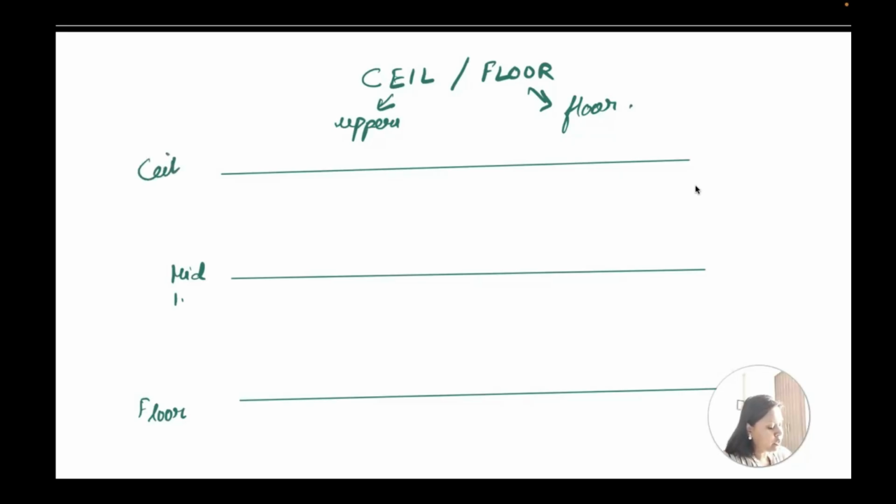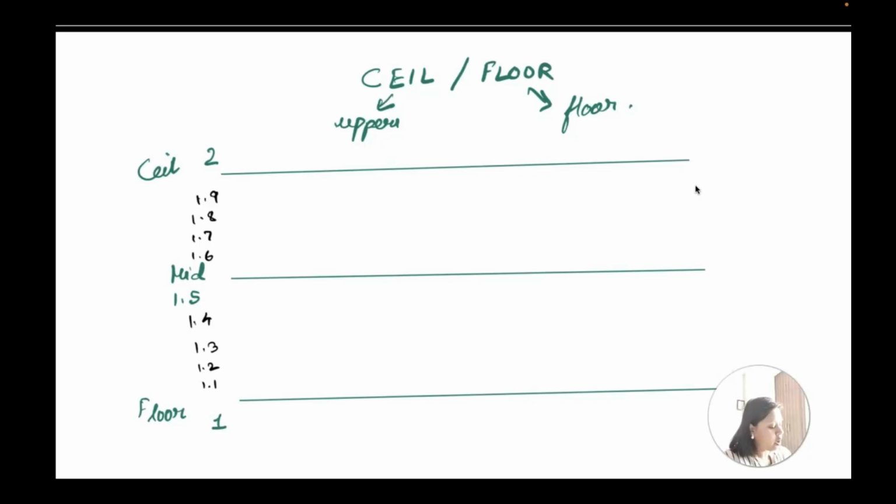The mid value is 1.5. So let's say our floor value is 1, the ceil value is 2, and the mid is 1.5. Between 1 and 2 there are other numbers as well, right? There is 1.1, 1.2, 1.3, 1.4, 1.5, 1.6, 1.7, 1.8, 1.9 and then 2.